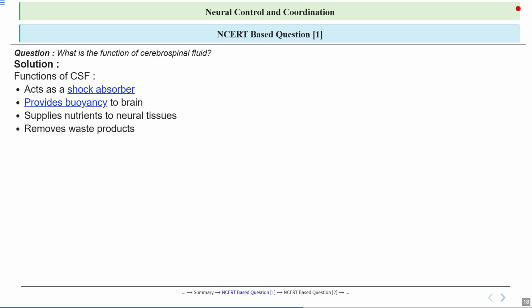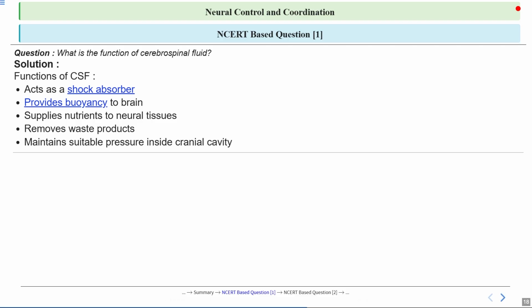CSF helps clear out harmful substances and metabolic waste from the nervous system. It also maintains suitable pressure inside the cranial cavity. This pressure balance is crucial because too much or too little can cause serious problems. So, CSF helps keep everything stable, like air pressure in a tire.